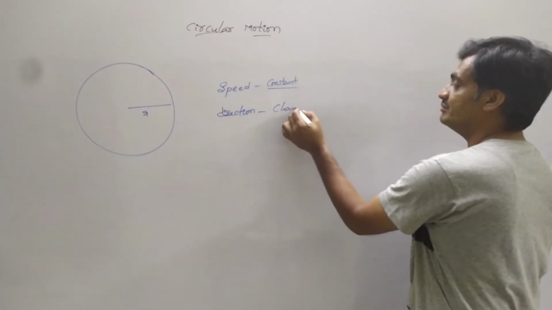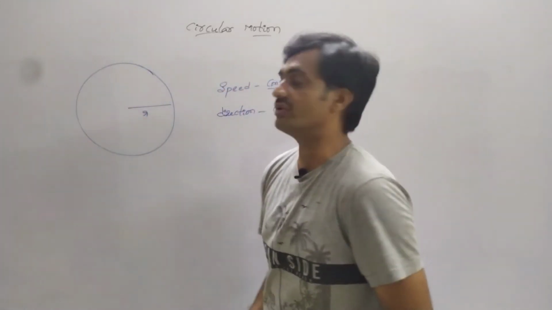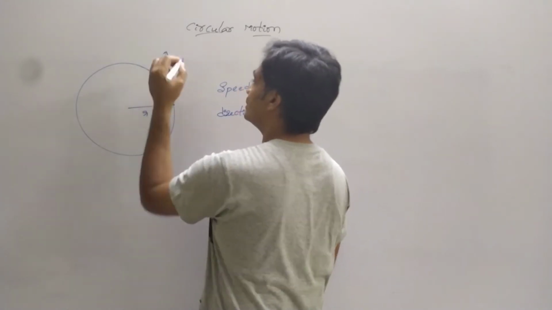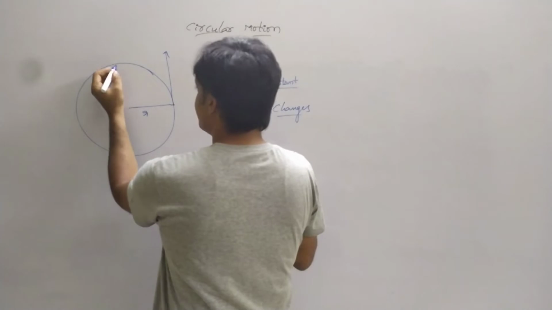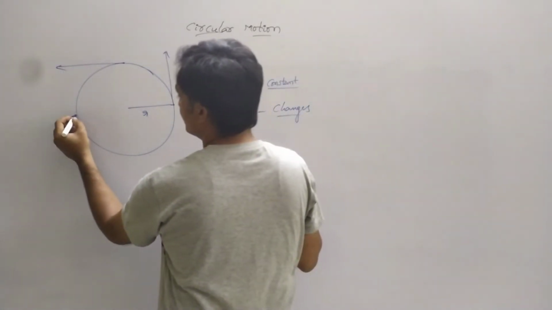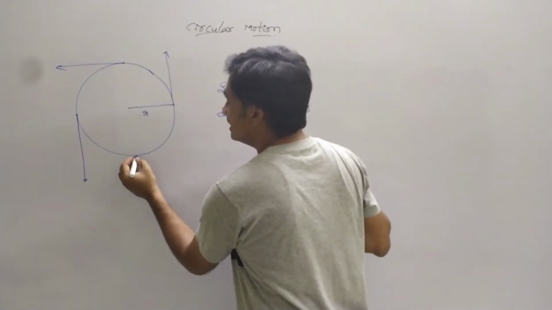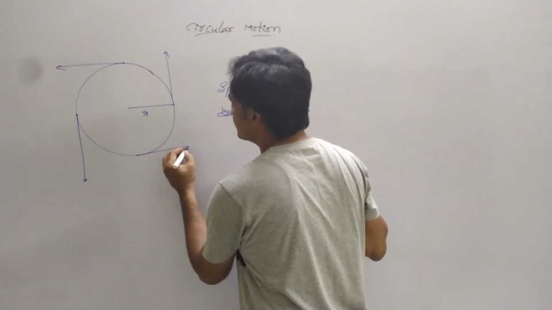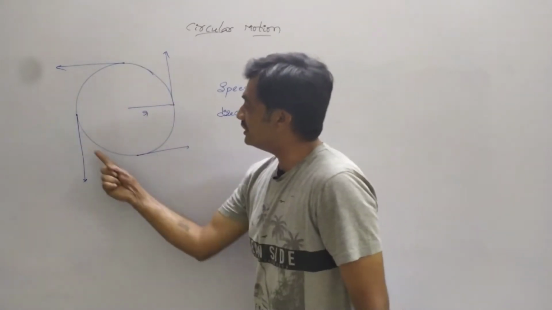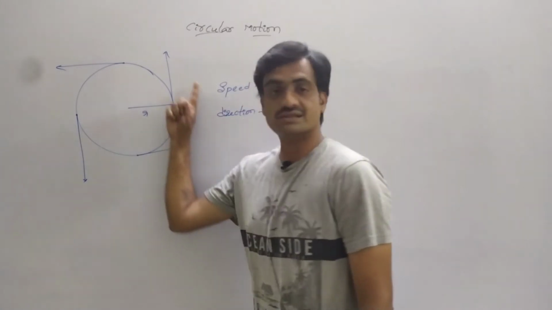Why? Because the direction continuously acts tangential at every point. Suppose we consider the body at this location, it acts tangentially in the upward direction. If we consider the body at this position, the direction acts tangentially in the downward direction. Similarly, at this point, it acts tangentially in this direction. So in this way, the direction continuously changes for a body revolving uniformly in a circular path.